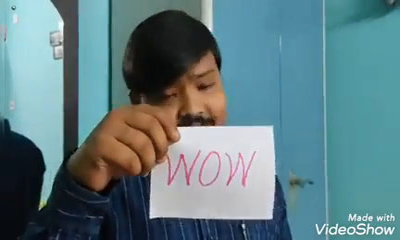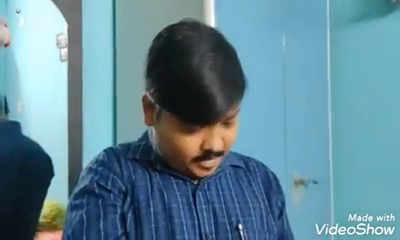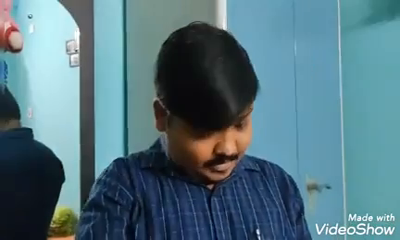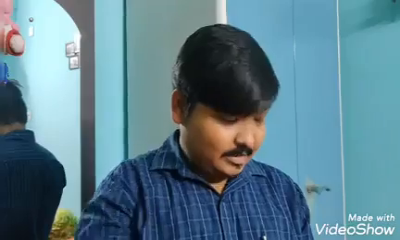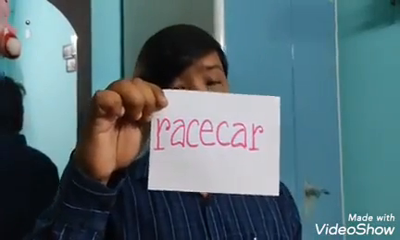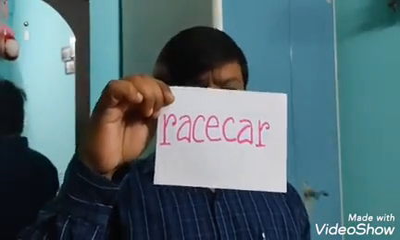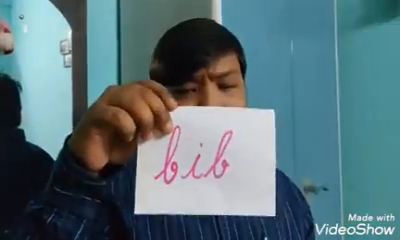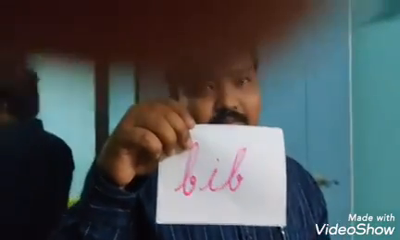Wow, your answer is right. This is? Pup. This is? Race car. Now, read it from the other side. Is it the same? Same. Okay, thank you. And I have another word also. Bib. This is bib. Okay, now we will see some palindromes which are used in sentences.